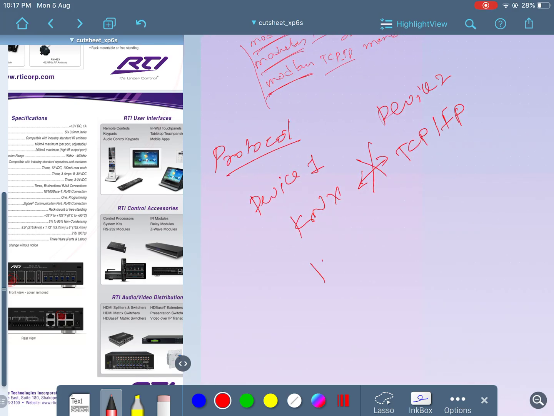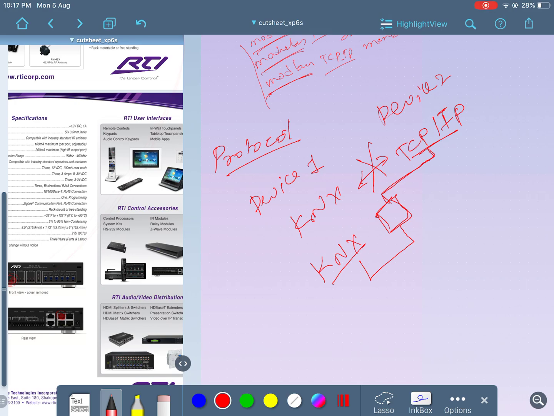So what we do, we use something called a gateway. It will take a KNX input and give a TCP IP output. So this converts the protocol from KNX to TCP IP. This is one of the methods to make different protocols talk to each other.